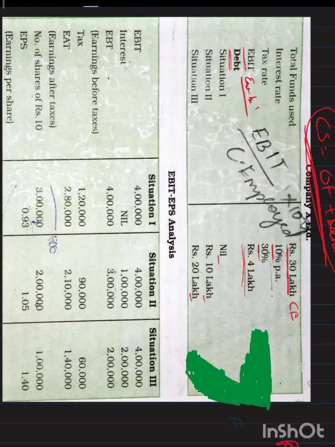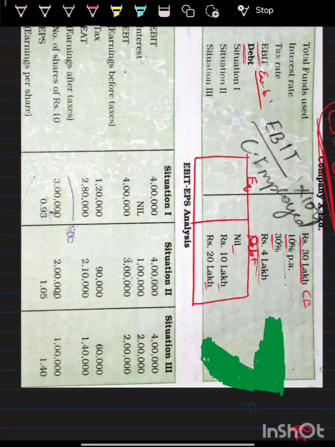So what this concept tries to tell us is, in the first situation there is no debt, the full amount is equity. To understand this, I will make a box in which I split debt fund and equity fund. In the first situation there is no debt, the full investment of 30 lakhs is from equity only. In the second situation there are 10 lakhs of debt and 20 lakhs of equity. It means the number of shareholders decreases.